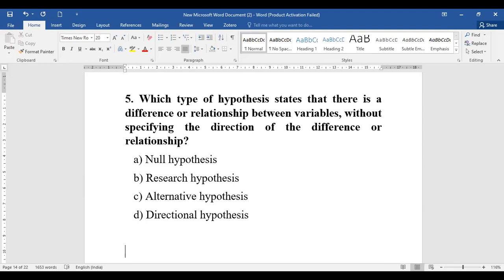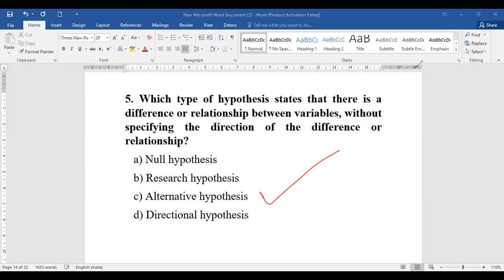So in such a case, where there is no direction specified, the type of hypothesis is called the alternative hypothesis. It is known as the alternative hypothesis.